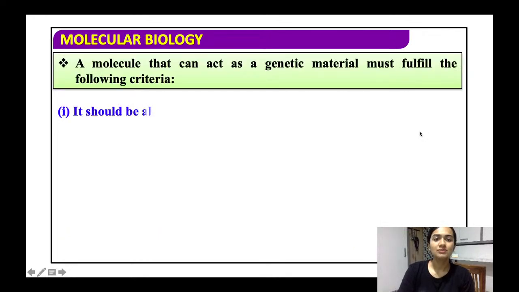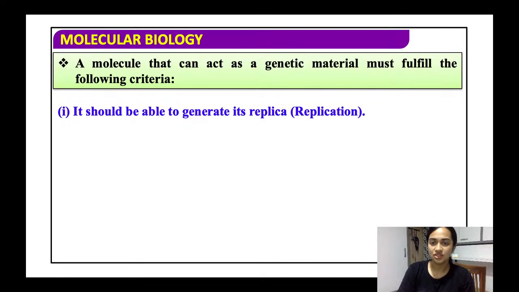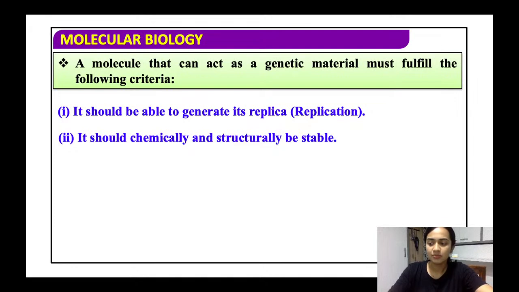Fine. So a molecule that can act as a genetic material must fulfill the following criteria. तो जो भी एक मॉलिक्यूल लाइक डीएनए को हमने जेनेटिक मटेरियल कह दिया है, तो वो क्या करना चाहिए, ये फॉलोइंग क्राइटेरियाज को फुलफिल करना चाहिए. ऑलराइट, तो ये क्या क्राइटेरियाज है कि it should be able to generate its replica, that is replication परफॉर्म होना चाहिए. यानी कि DNA has to undergo, they have to keep replicating so that the genetic material is produced and they are transferred from one generation to another.